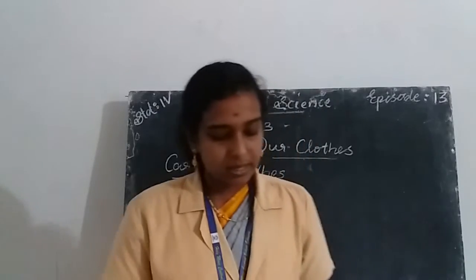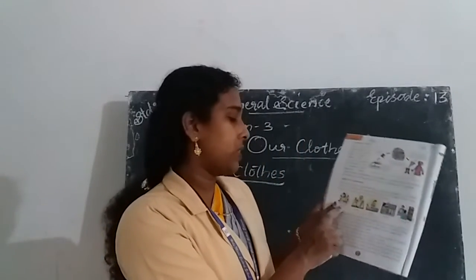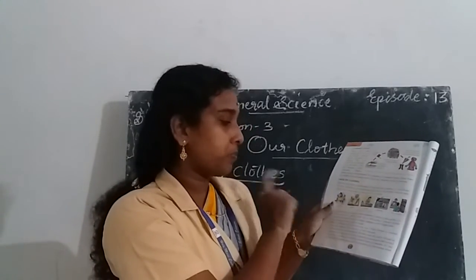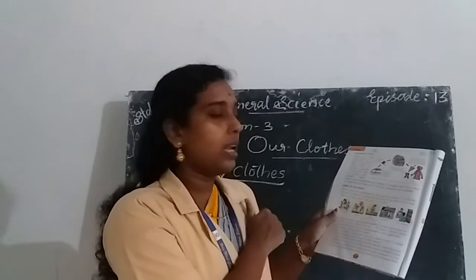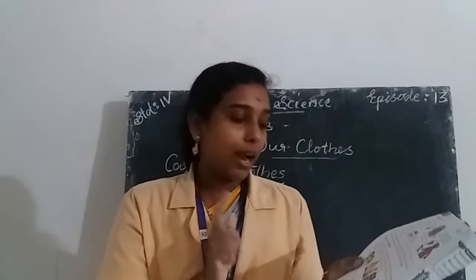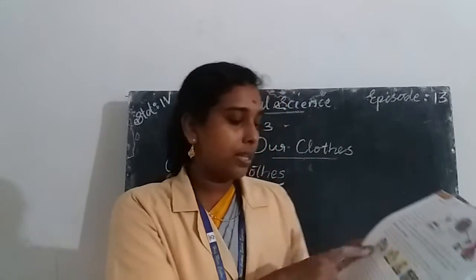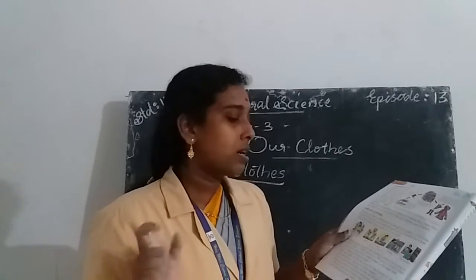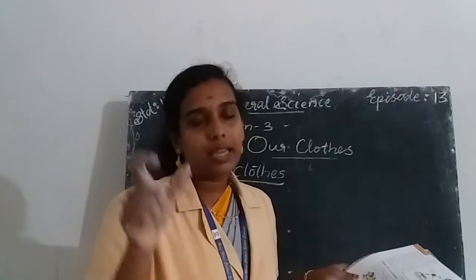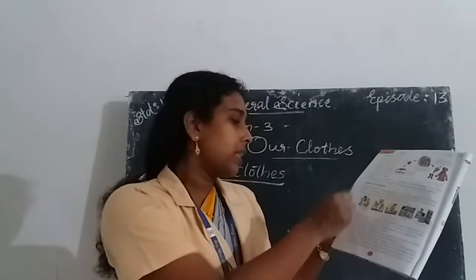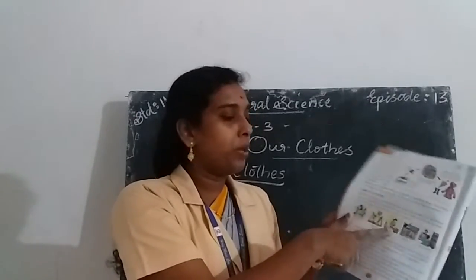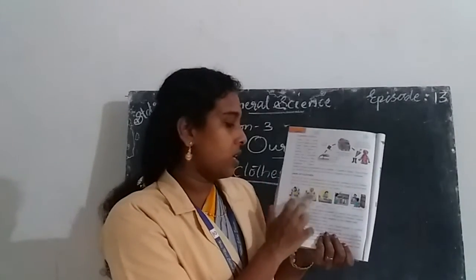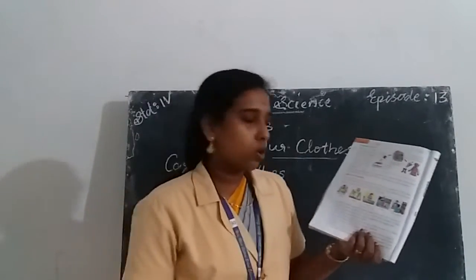The next way is drying. First we wash our clothes, next we dry our clothes in the sun to kill germs. Colored clothes should not be dried directly in the heat of bright sunlight, as they might fade. Then after washing, clothes should be ironed. So you should wear well ironed clothes.